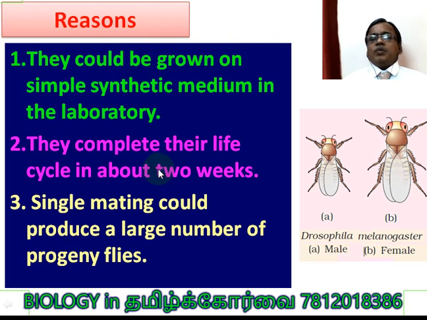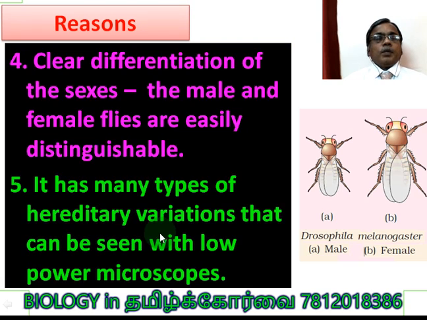They complete their life cycle in a short time, about 2 weeks. So many experiments can be repeated within a month; 2 experiments can be completed. A single mating could produce a large number of progeny flies. This is the third reason.